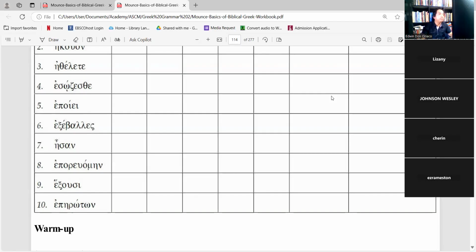And then we know that esthe is second person plural passive. The present passive is you are being saved. So the imperfect will become you were being saved.